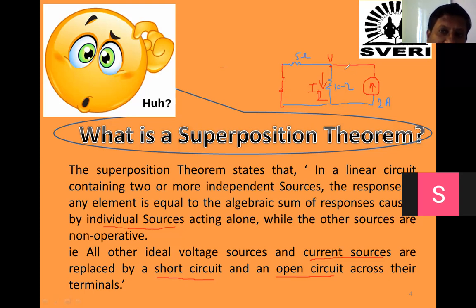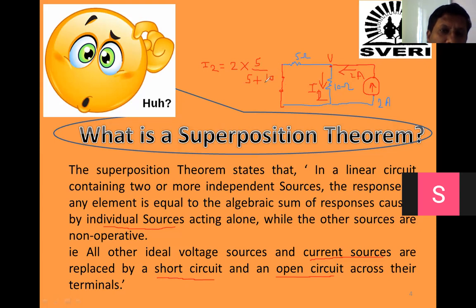Now anyone can tell, this is the current source, and 2 ampere is there. So we can use current division here. I2 is equal to, because the two branches, 5 and 10, are parallel to each other, total current 2 into the opposite branch resistor, opposite of 10 is 5, divided by 5 plus the branch resistance through which this current flows, 10.